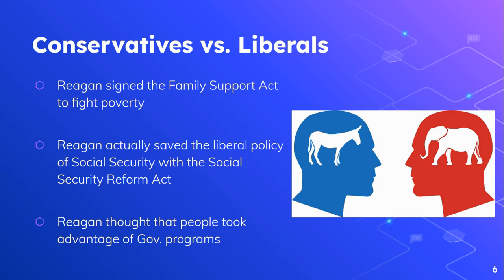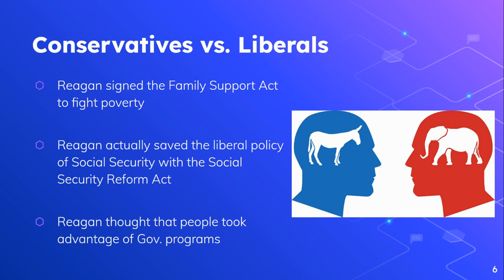All right, so one thing that Reagan does as a conservative, he signs the Family Support Act to fight poverty. This is a job training program and a child care assistance program. So this is one way that he is still giving social support. And Reagan actually does a lot to save the liberal policy of Social Security. He passes something called the Social Security Reform Act, which makes sure that Social Security has more reform. And remember, that's a policy that's been in American government since FDR, but it is a liberal policy. It is a big government policy. So it's not like Reagan is entirely on one side, right?